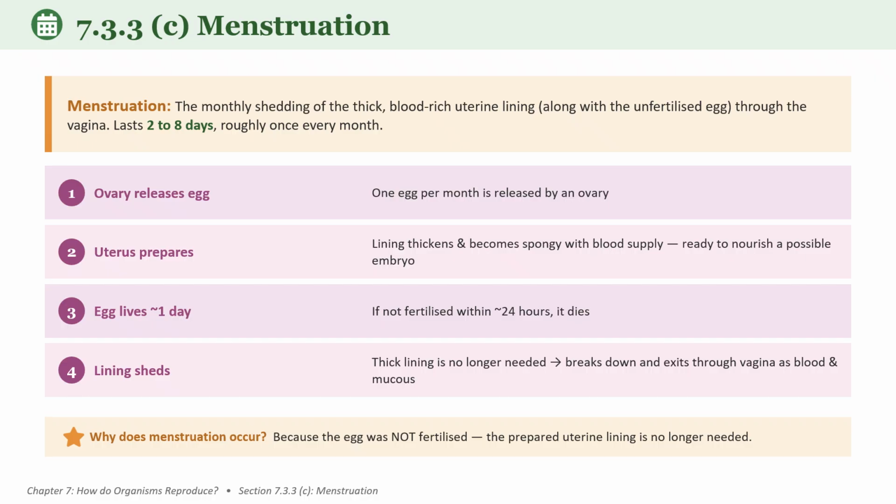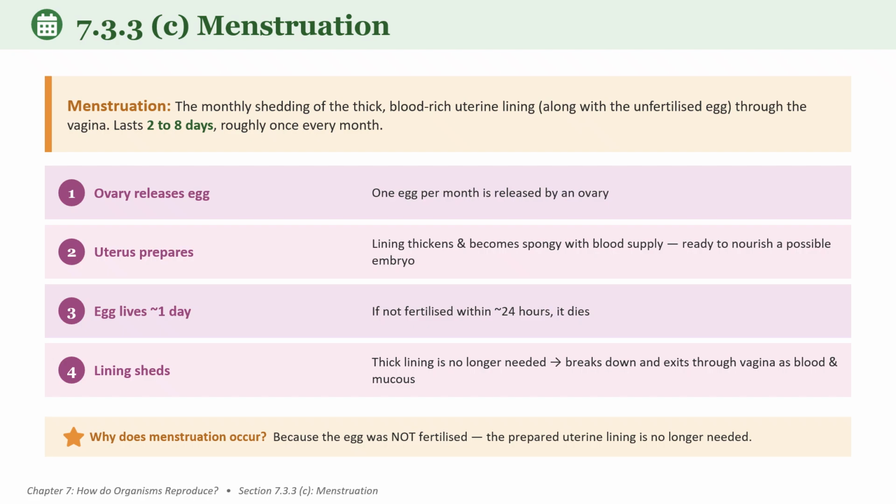Next we are going to see menstruation. What is menstruation? Menstruation is the monthly shedding of the uterine lining when fertilization does not occur. Usually it takes place for 2 to 8 days, roughly once every month. So we have the menstrual cycle. Let's start with step 1. What happens there? One egg is released from the ovary each month.